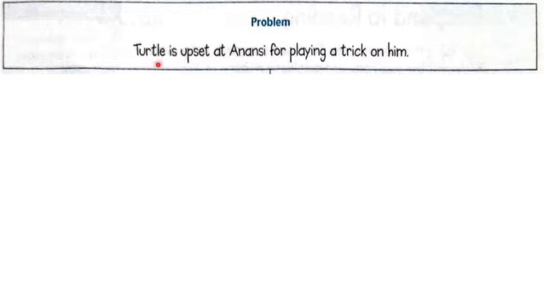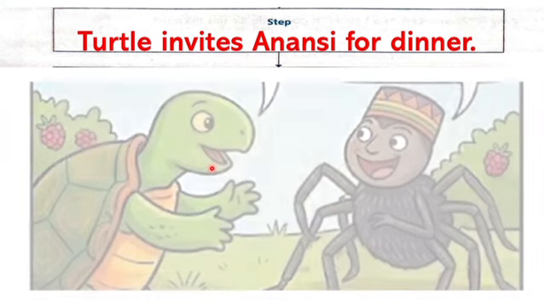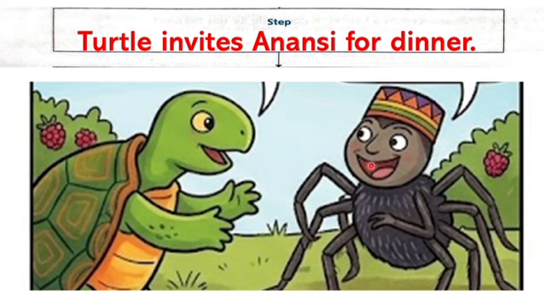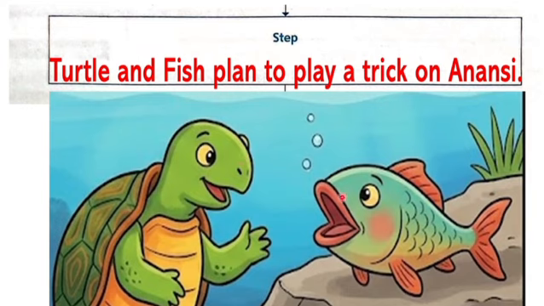So the problem is Turtle is upset at Anansi for playing a trick on him. So this is the problem. We saw that Turtle was very angry, right? So the first step, Turtle invites Anansi for dinner. Then Turtle and Fish play a trick on Anansi.